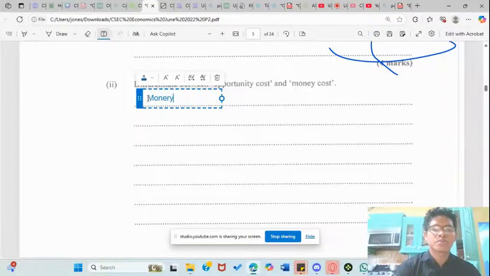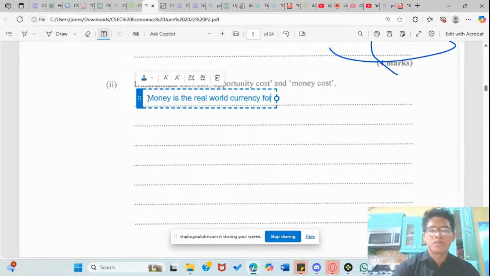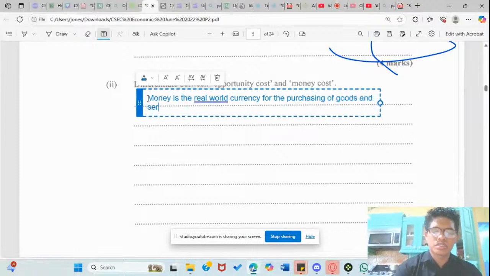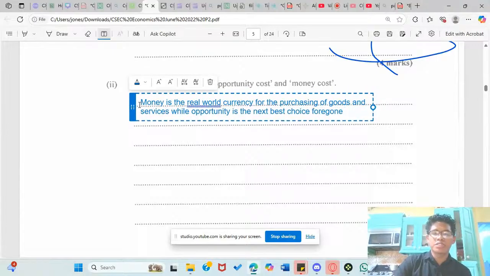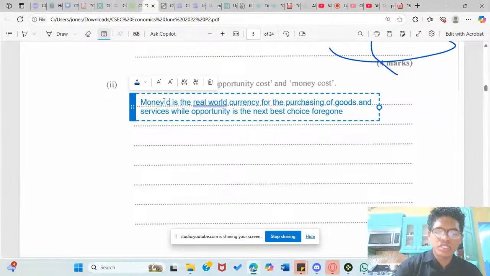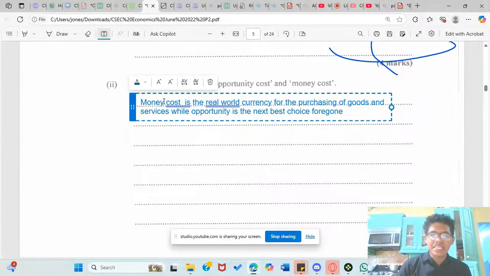Money cost is the real world currency for the purchasing of goods and services, while opportunity cost is the next best choice forgone. So money cost is the literal price that something costs.